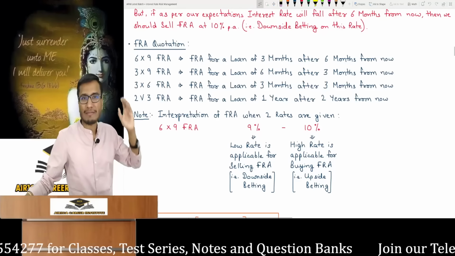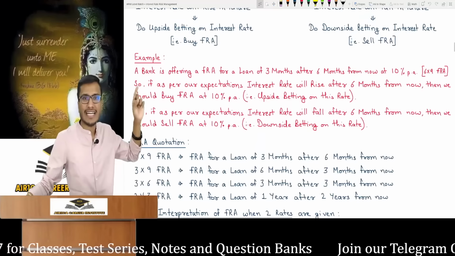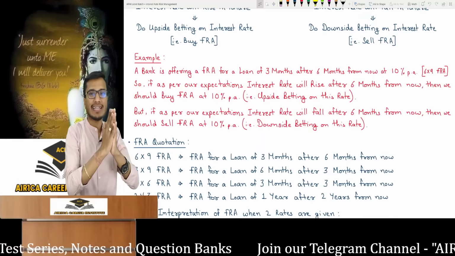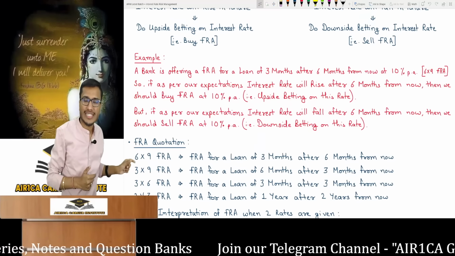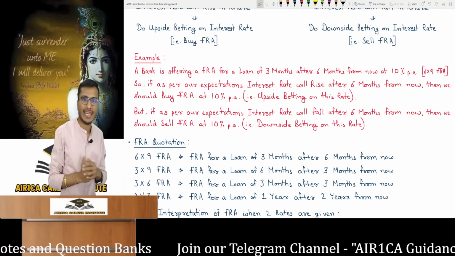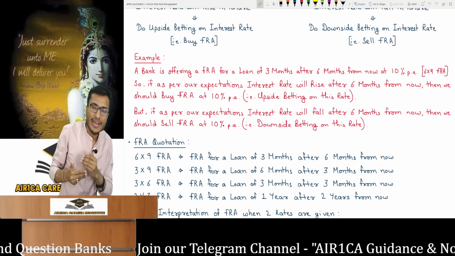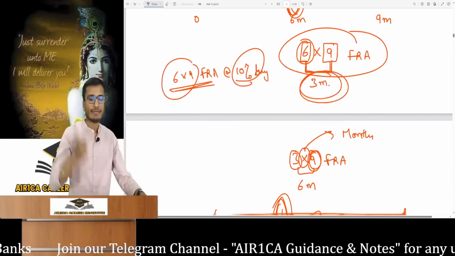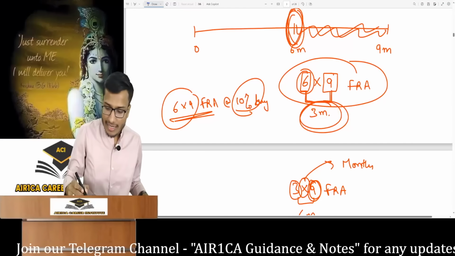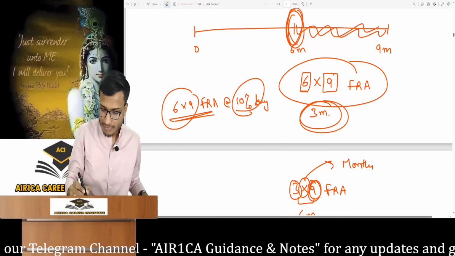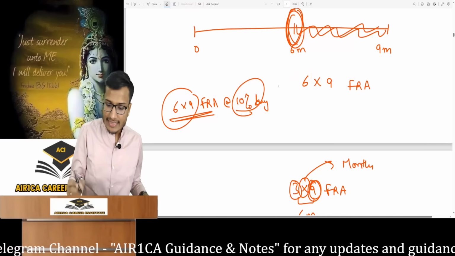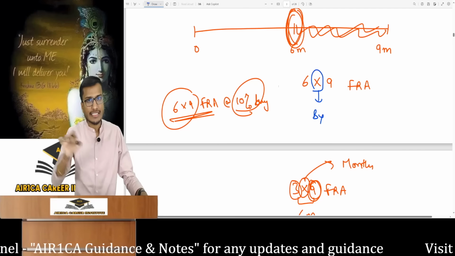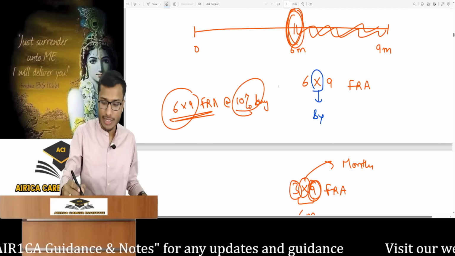And now understand the FRA quotation I wrote in the bracket above, 6/9 FRA. I was giving you the example like after 6 months for a 3-month loan on the interest rate. So what did that mean? We call that an FRA quotation. 6/9 FRA. Now what does this mean? It means an FRA for a loan of 3 months after 6 months from now. There are some FRA quotations used in practical life. For example, if you see 6/9 FRA written in front, what does this mean? Look, the multiplication sign here is read as by. It's a 6 by 9 FRA. In practical life, the bank quotes it to you like this.